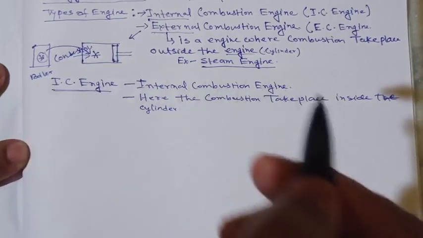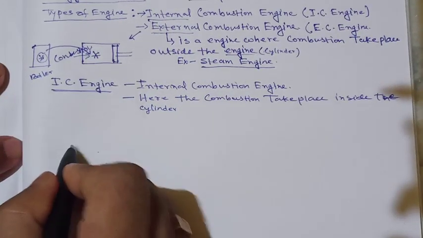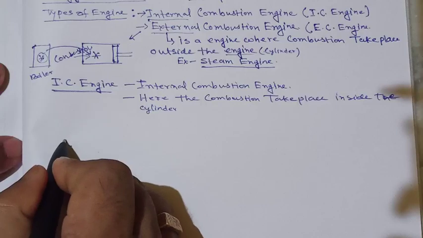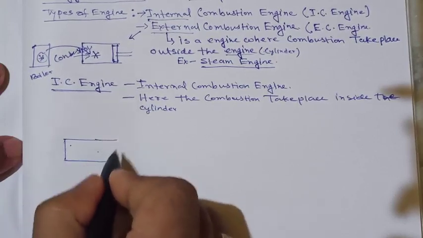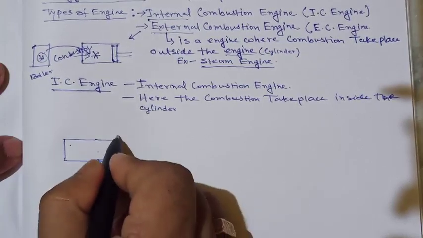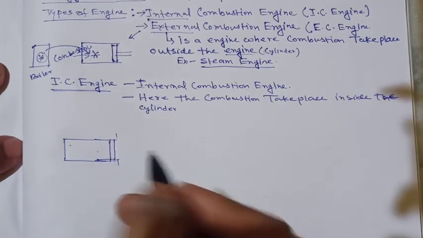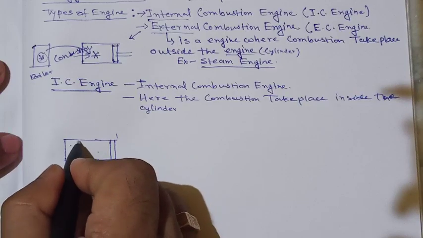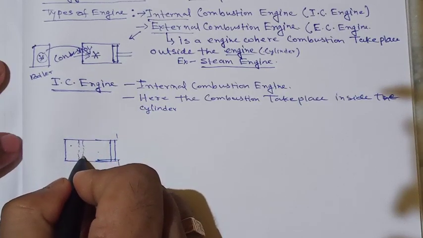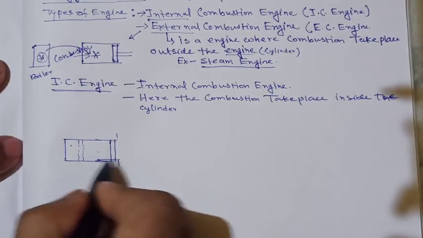This IC engine has a cylinder, and the piston is arranged with it. Now this piston can move back and forth.